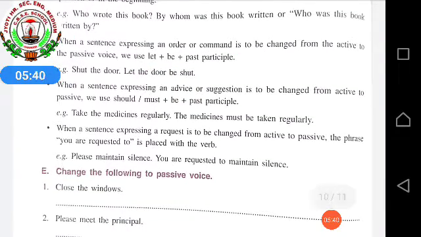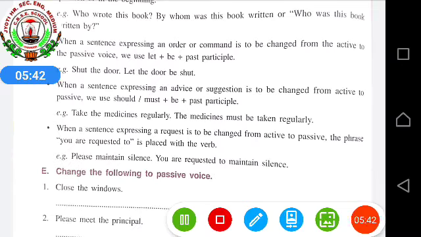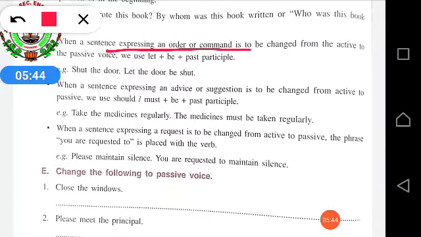Next, when a sentence is expressing advice or suggestion, like you should take your medicines, you should study daily, you should work hard for getting good marks. All these are advice which people give us.